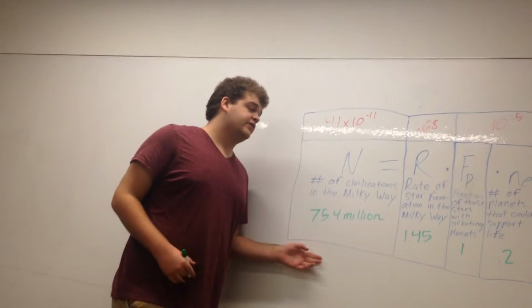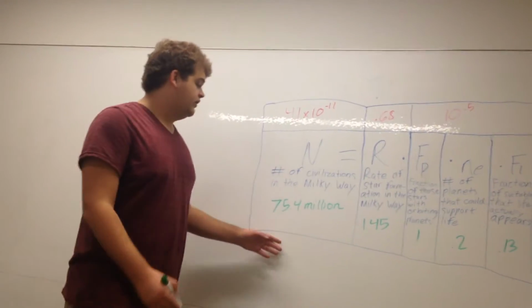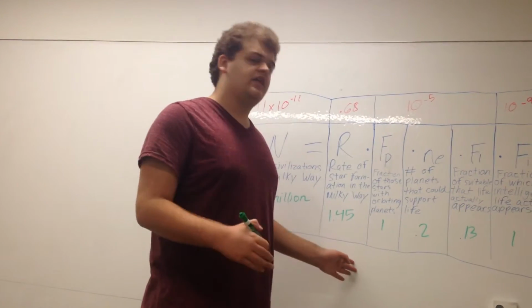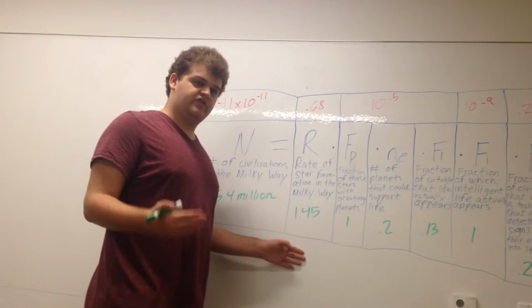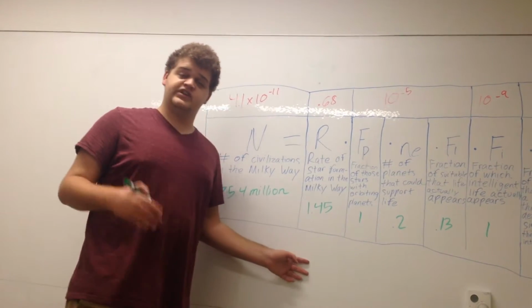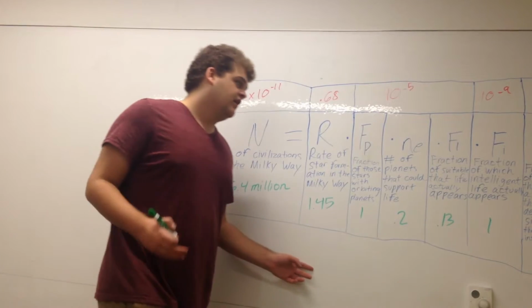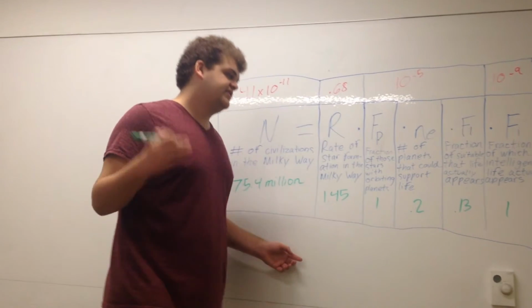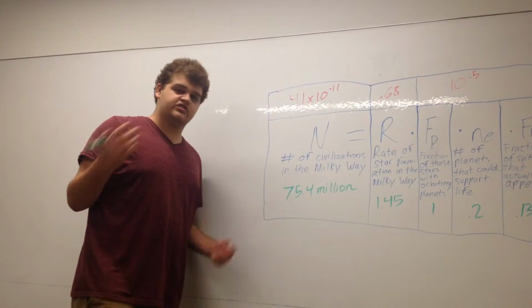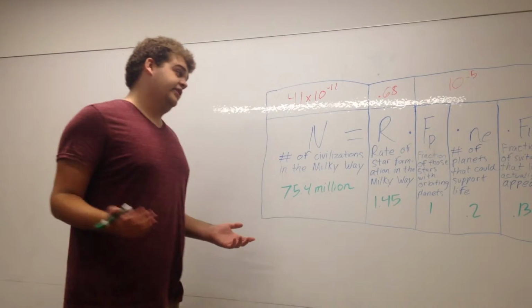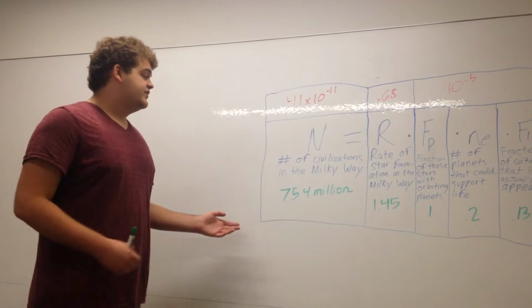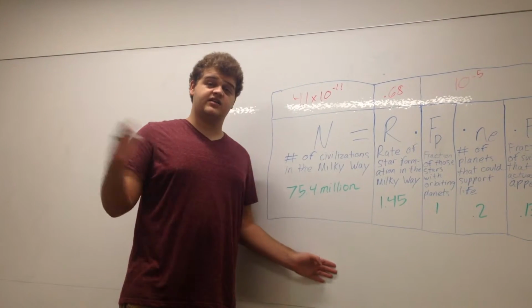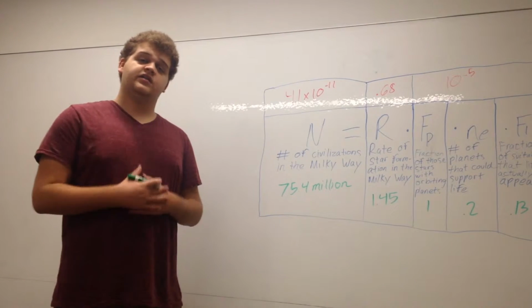Okay, so here we have two sets of values that fill out the equation. Here on the bottom we have numbers that NASA researched, and some of them they actually did research, such as the star formation, which is the number of stars formed in a year. They actually believe that is 1.45. And for some, where the intelligent life appears, they speculated and basically just guessed on the numbers. They were very generous with their estimations to give it a high probability. And the bottom one gives the number of civilizations as 75.4 million. And that's for the entire galaxy, for an intelligent civilization like humanity.